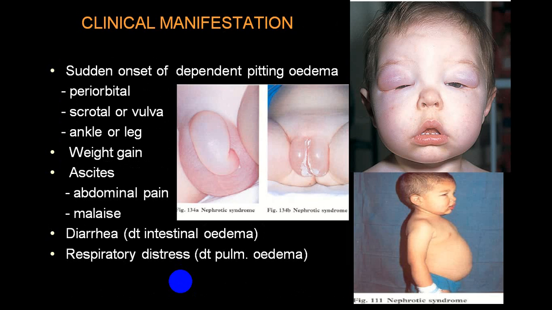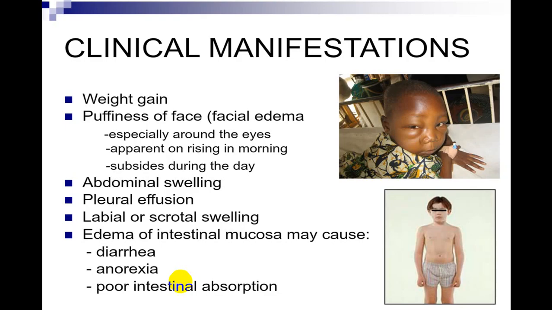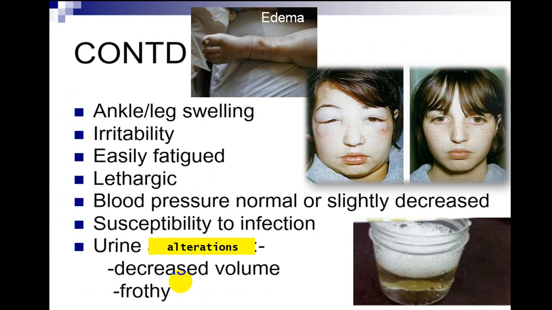Because of generalized anasarca, periorbital edema, puffiness of face, scrotal and vulval edema, ankle and leg edema, marked weight gain, ascites, malaise. Even because of intestinal edema, person can develop diarrhea, loss of appetite. And because of pulmonary edema and pleural effusion, person can have a respiratory distress. So weight gain is very common, puffiness of face, abdominal swelling, pleural effusion, labial and scrotal swelling. Because of intestinal mucosal swelling, diarrhea, anorexia, poor intestinal absorption. And secondary involvement of the brain.